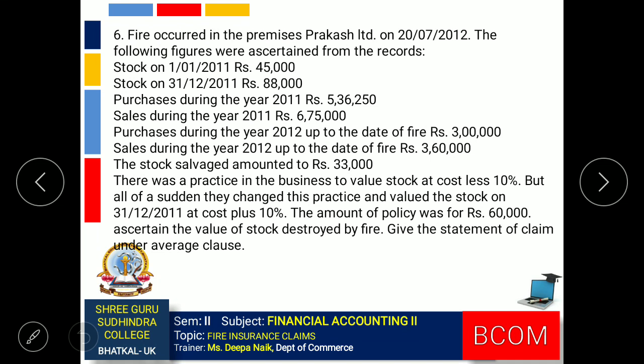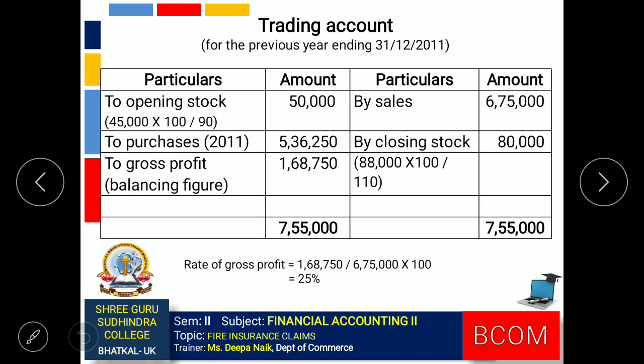So this adjustment in value of stock will have to be made in the trading account. Whenever there is overvaluation or undervaluation of stock, we have to make the adjustments and record the stock values at its correct value. So we'll look at the trading account.